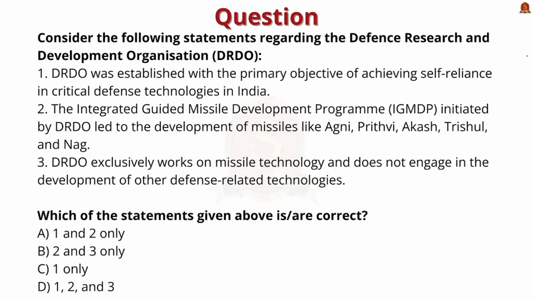The question is, consider the following statements regarding the DRDO. First, it was established with the primary objective of achieving self-reliance in critical defense technology in India. Second, the IGMDP was initiated by the DRDO, which led to the development of missiles like Agni, Prithvi, Akash, Trishul and Nag. And lastly, DRDO exclusively works on missile technology and does not engage in the development of other defense-related technologies. Which of the statements given above is or are correct?